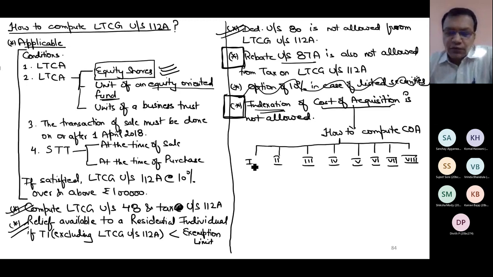Category 1 was for brand name, etc. So I cannot apply that category here. Category 2 was for shares. But do you remember what was category 3?